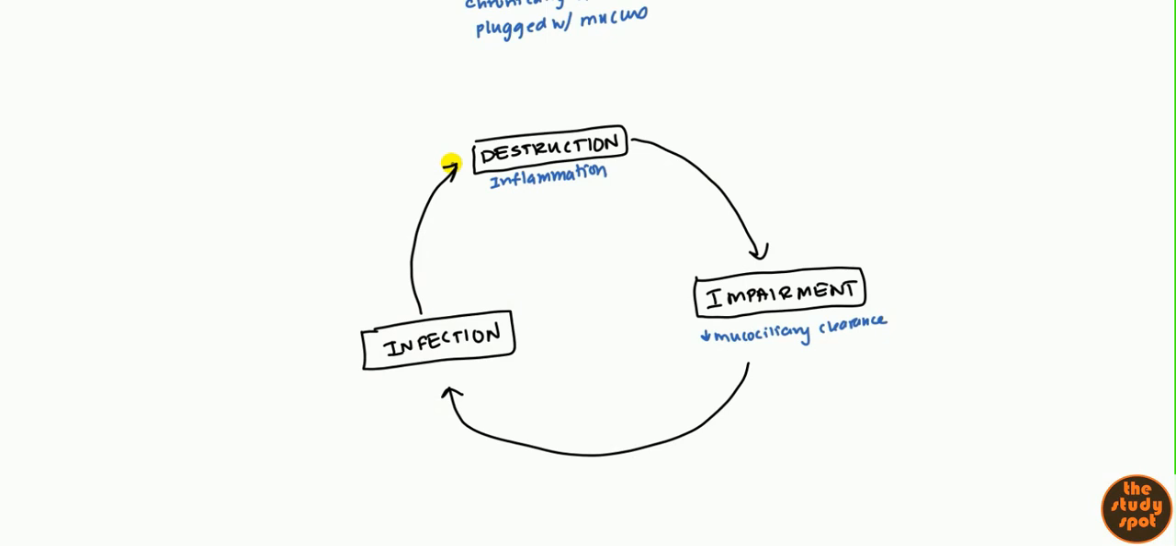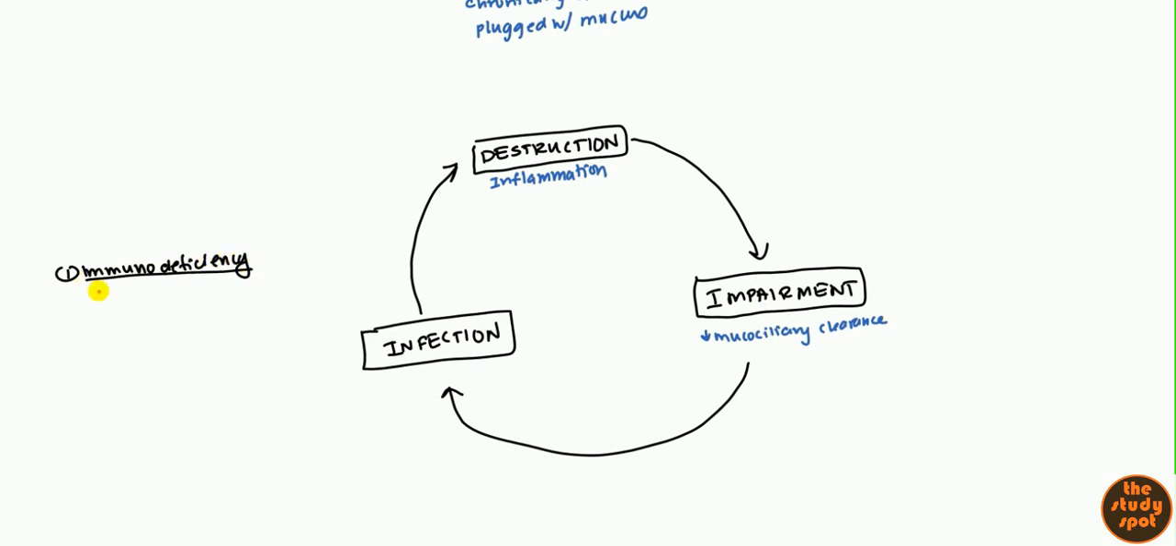Now, what I want to switch to is talking about some of the causes. When discussing the causes, I'll talk about where in the cycle each cause begins, because this can start in the destruction area, in the impairment area, or the infection area. So let's begin with infection. It's not just a single infection, but it has to be a chronic recurrent infection that will lead to bronchiectasis. And that occurs most commonly in immunodeficient states.